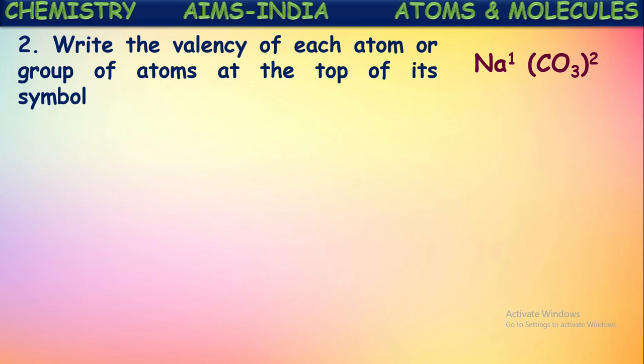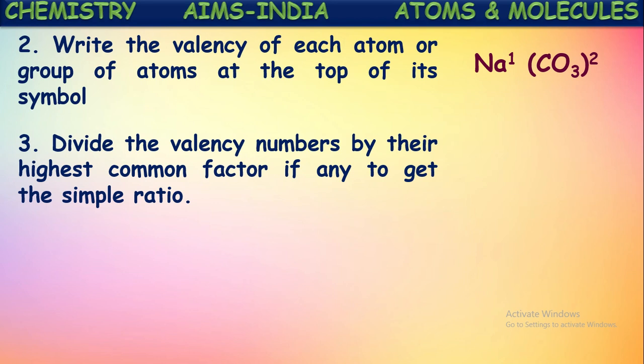What have we written in the second step? In the second step, we have written their valencies. Valencies of positive and negative ions are written on their top at the right side. Next, divide the valency numbers by the highest common factor, if any, to get the simple ratio. Now, observe the valencies of those two ions. If there is any common factor, the highest common factor can be divided or eliminated from those two. Observe here, for sodium the valency is 1 and for the carbonate ion the valency is 2.